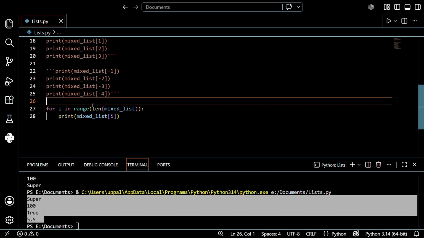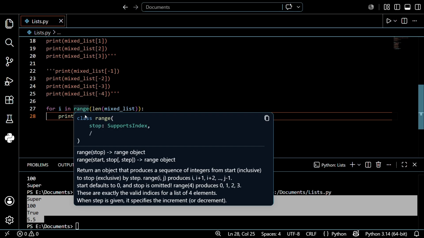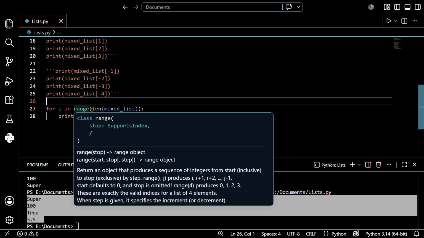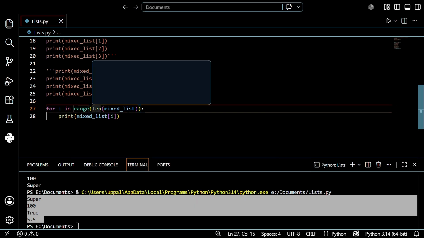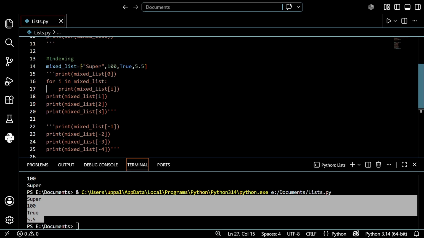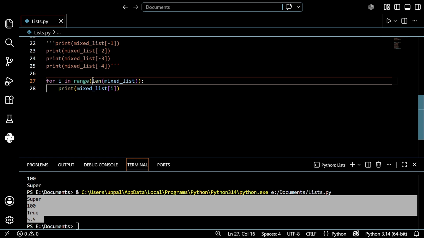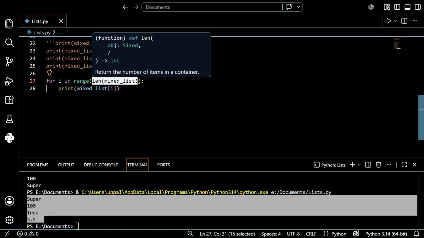See, guys, we can use range, right? So we can use the range in a for loop. I hope you understand. We discussed it in the last class. But range contains only numbers, so I just convert the mixed list, meaning how many values are stored in the mixed list. So I just find the length, and it shows the answer 4.